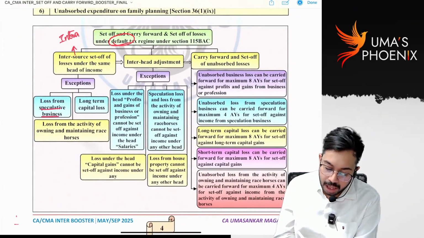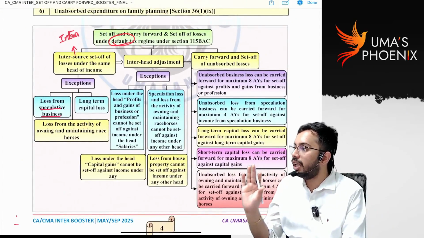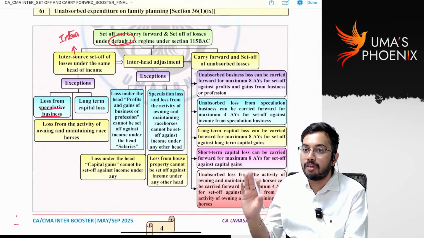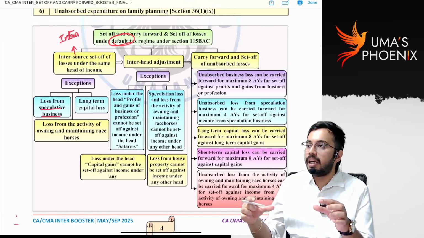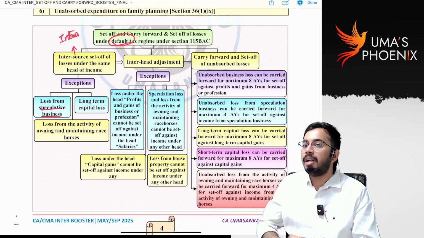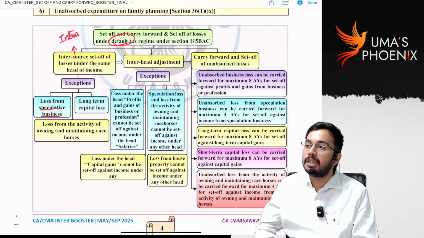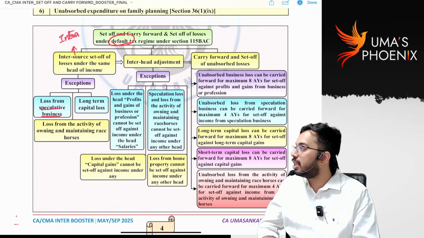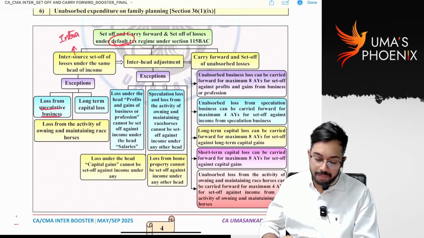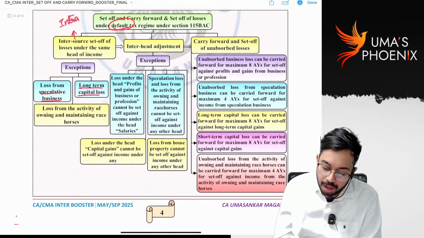Loss from speculative business can be set off only against speculative business profits. That means speculative business and non-speculative business are both taxable under the head PGBP only, but speculative business loss cannot be set off against non-speculative business profits. Is it clear? Next, long-term capital loss.